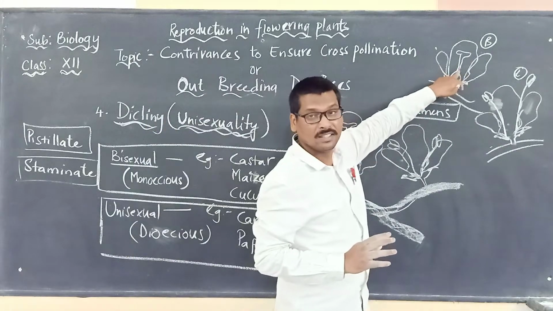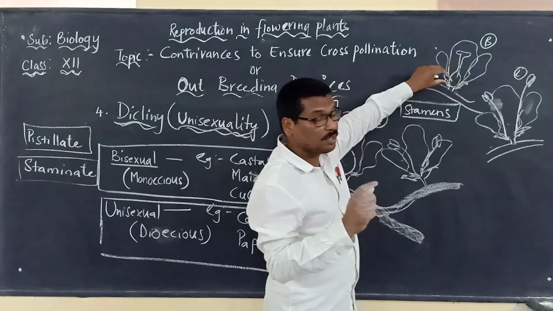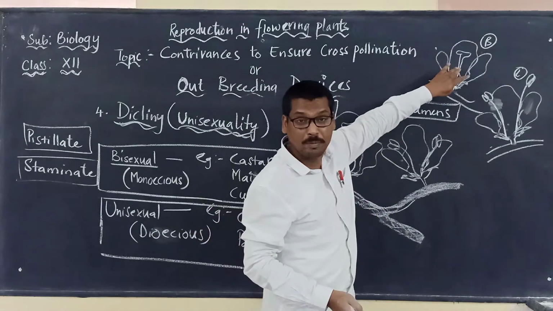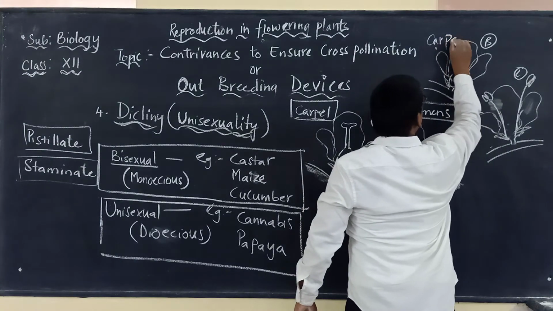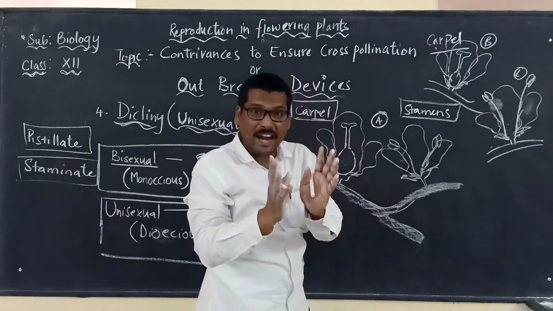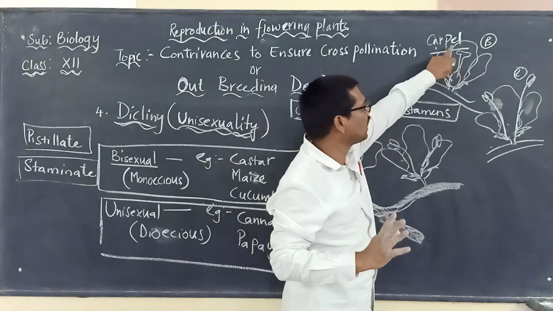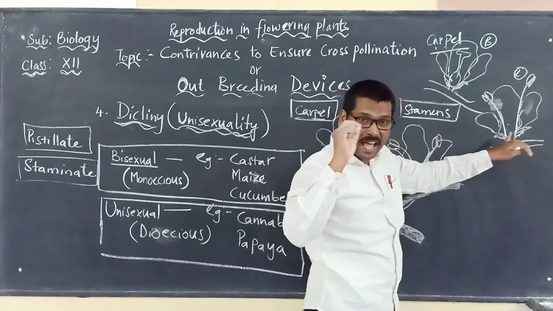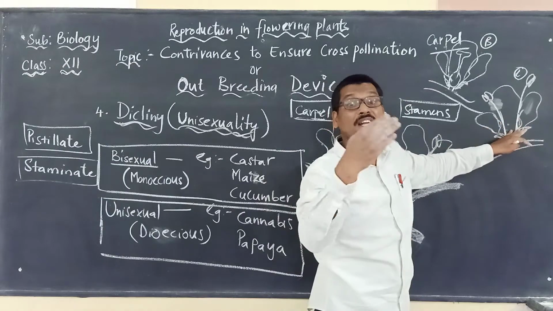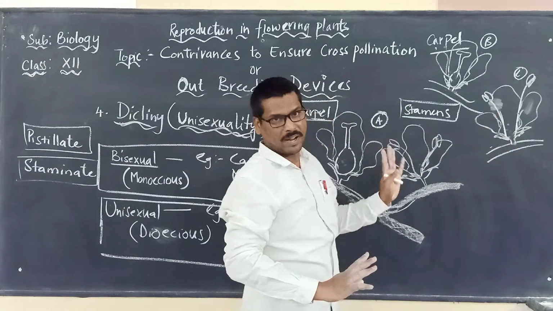Here that plant will have only the flowers which have the carpel. And here we are seeing that the flowers having only the stamen are present on another plant.